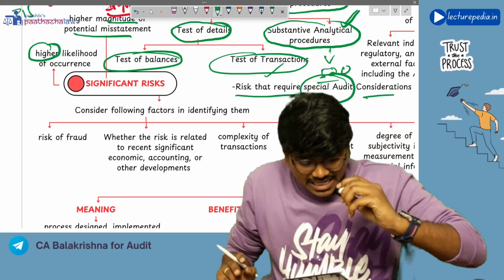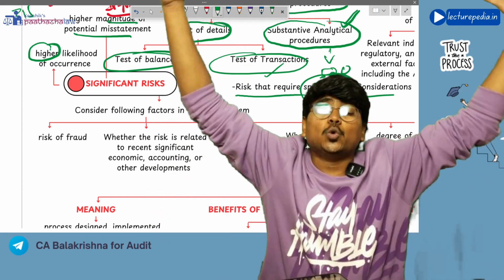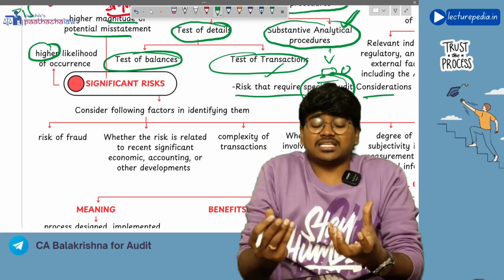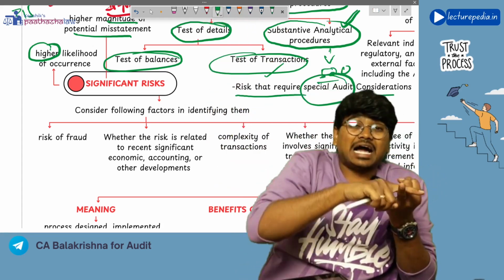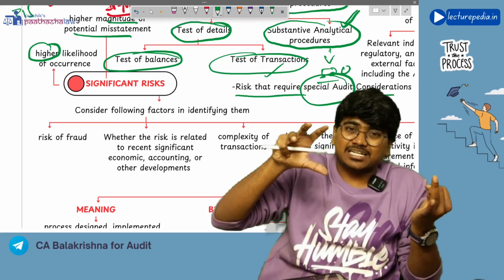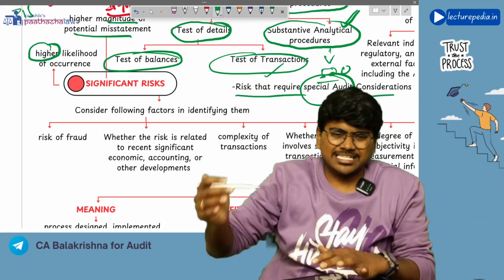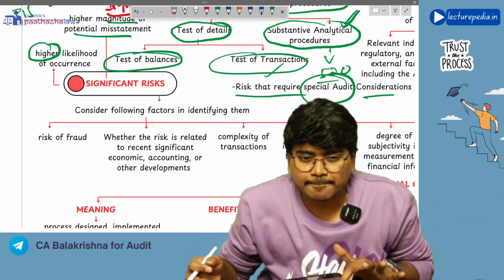If that risk occurs, the impact that it will create will be huge. So the chance of its occurrence is high, and if it occurs, its impact will be huge. If these two situations are there, then you will call it a significant risk. Got it?